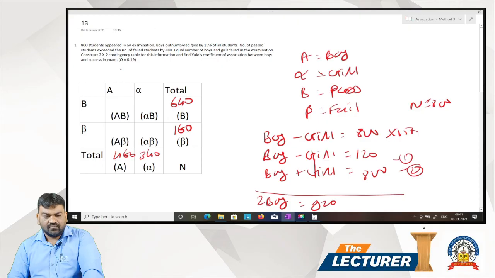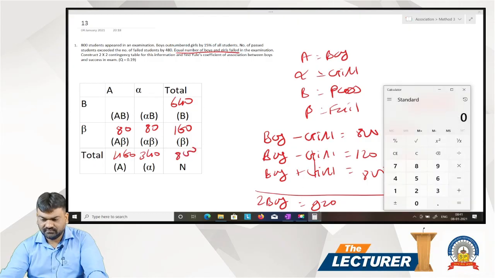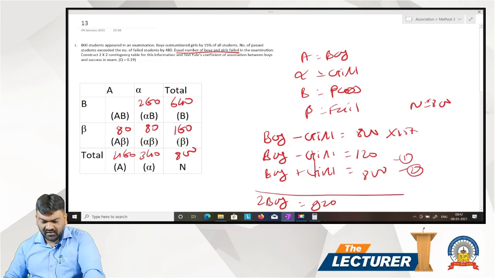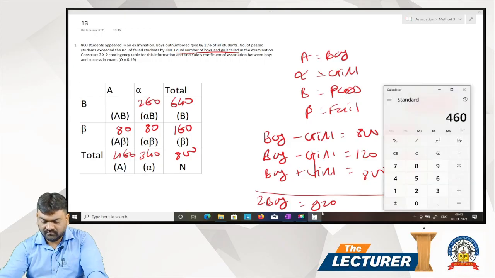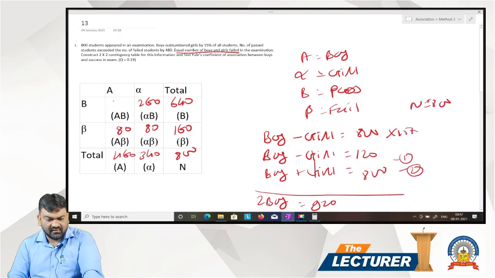Now it is very important. Equal number of boy and girl fail in examination. Total there are 160 students fail in examination. Both are equal. So 80 are boy, 80 are girl. 340 minus 80, that is 260. 460 minus 80, that is 380.